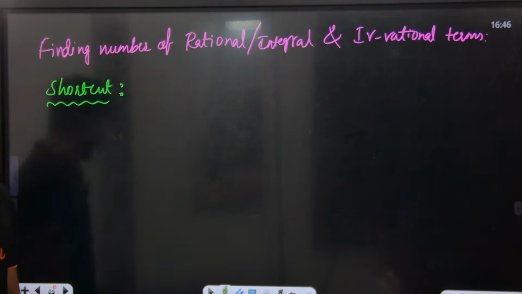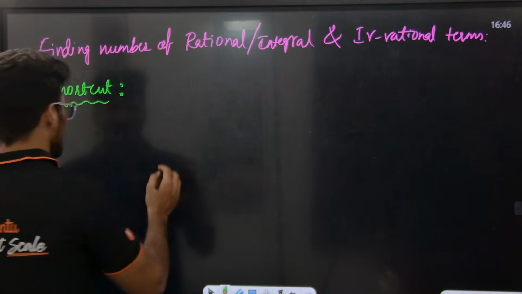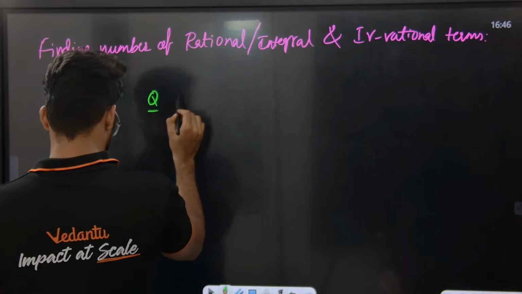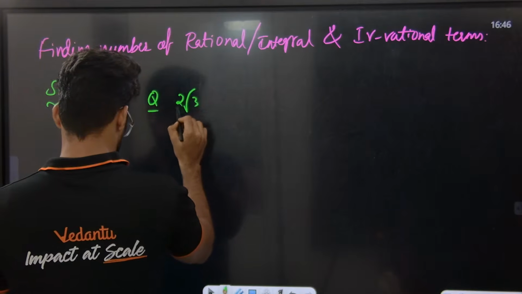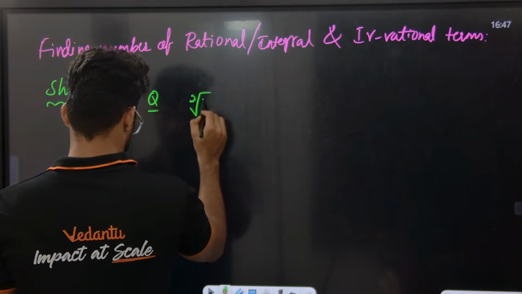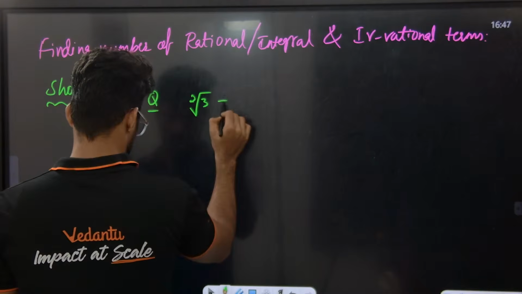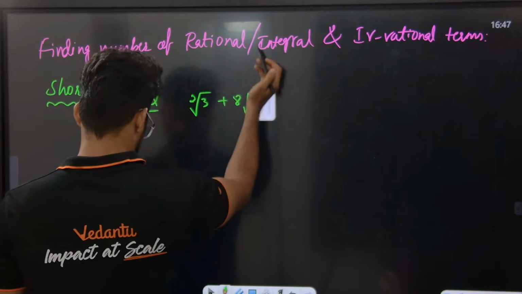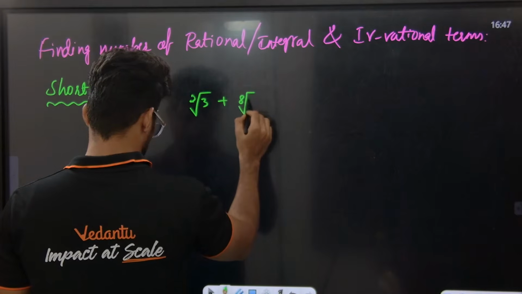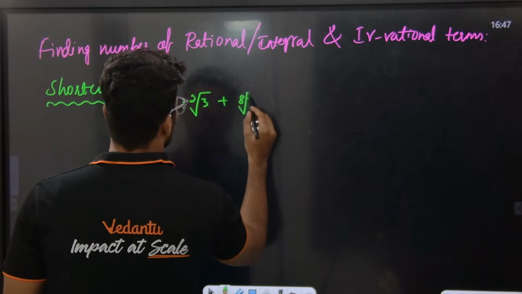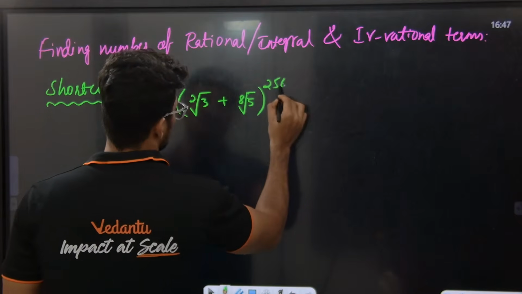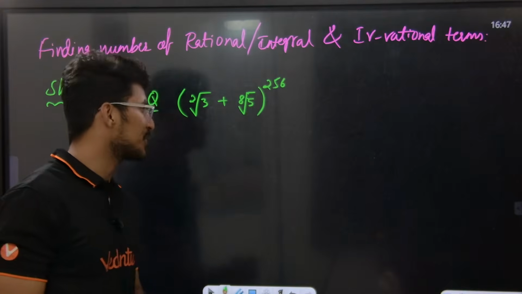So for example, let me take any simple question. Everybody listen. Question is that, for example, 2 root 3 plus 8th root of 5, all to the power of, let's say, 256. This is a famous question. Simple question. Listen to the class.